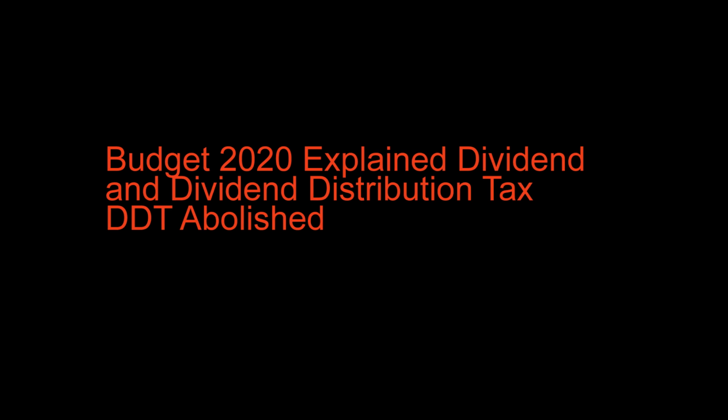4. Payment date. This is the date set by the company, on which the dividends are paid to the stockholders. Only those stockholders who bought the stock before the ex-dividend date are entitled to get the dividend. What is a dividend distribution tax? The provision of Dividend Distribution Tax, DDT, was introduced by the Finance Bill 1997. Only the domestic companies are liable to pay this tax.